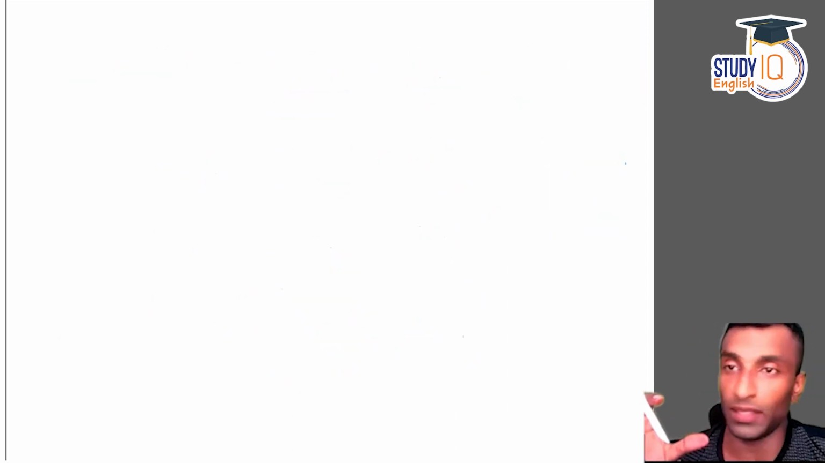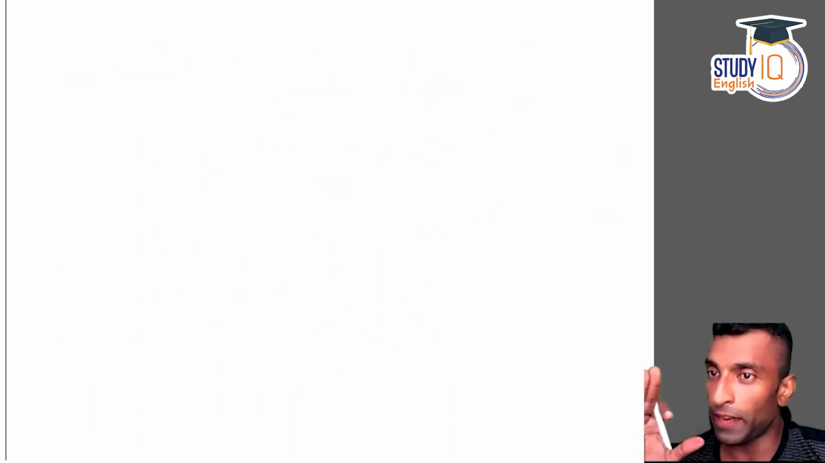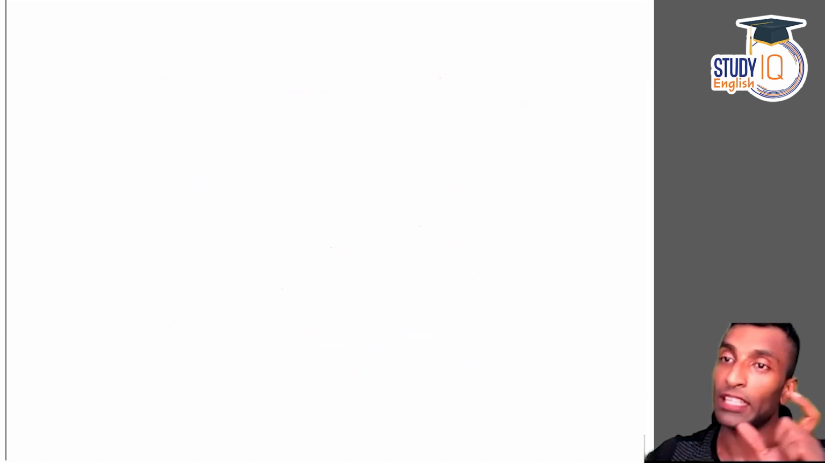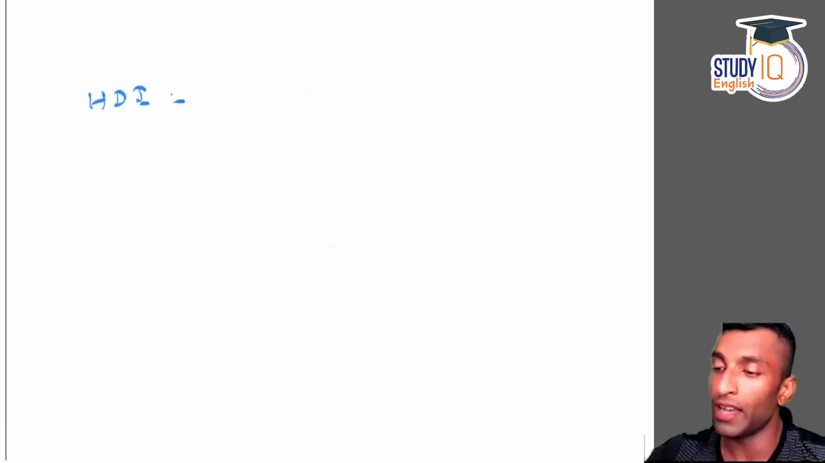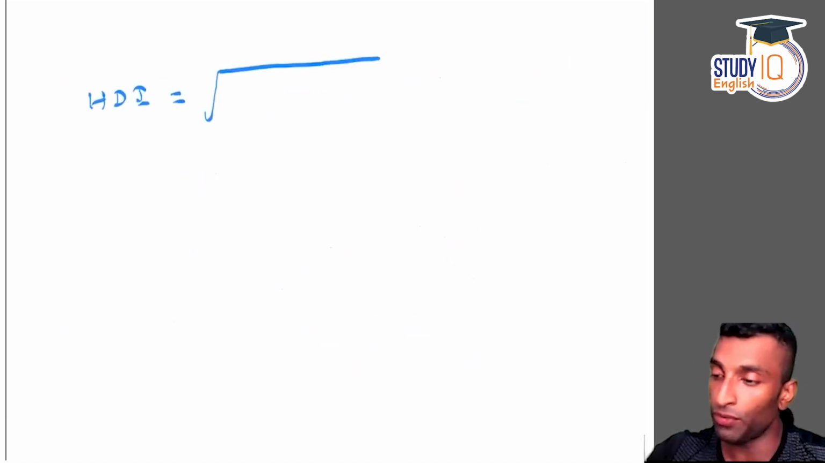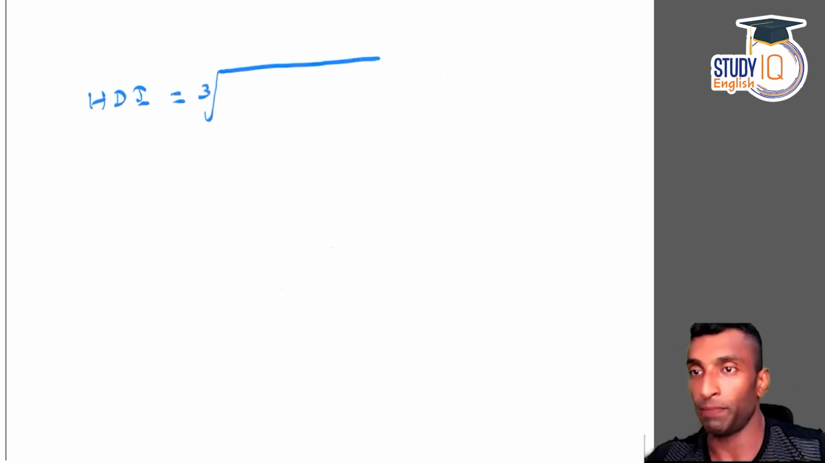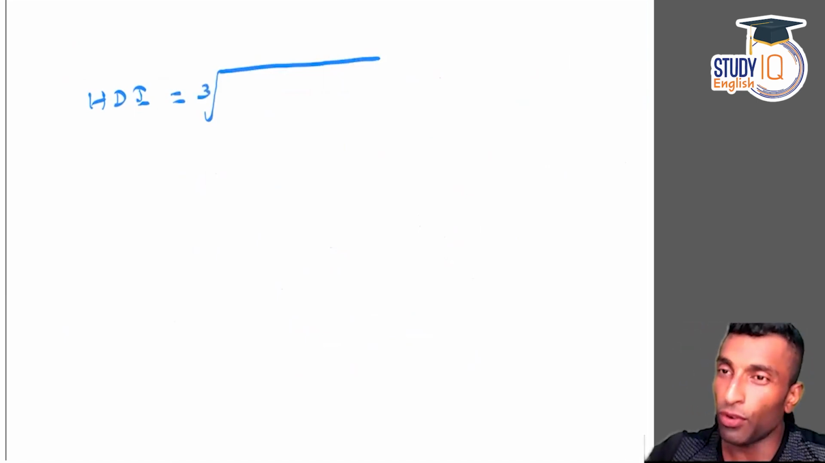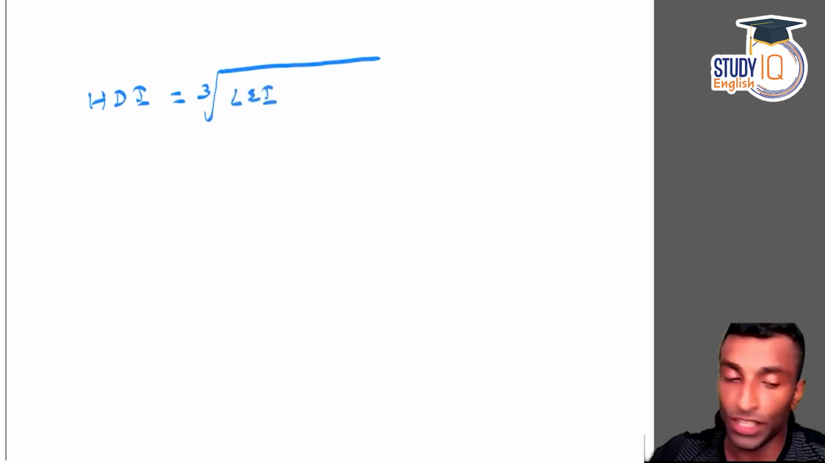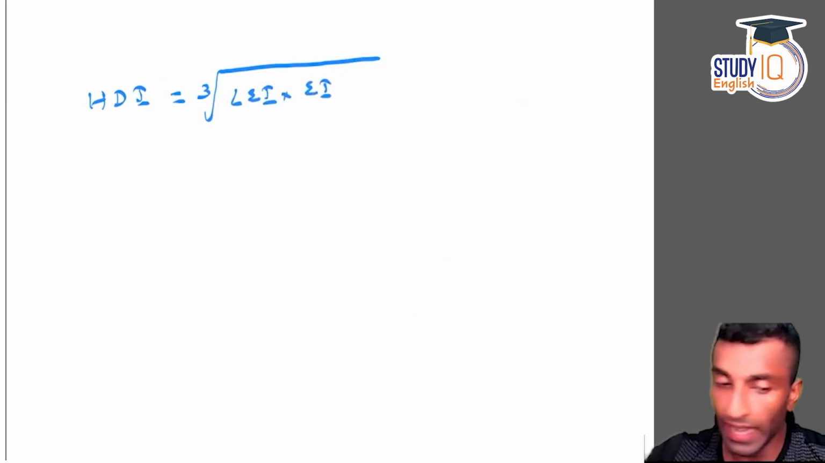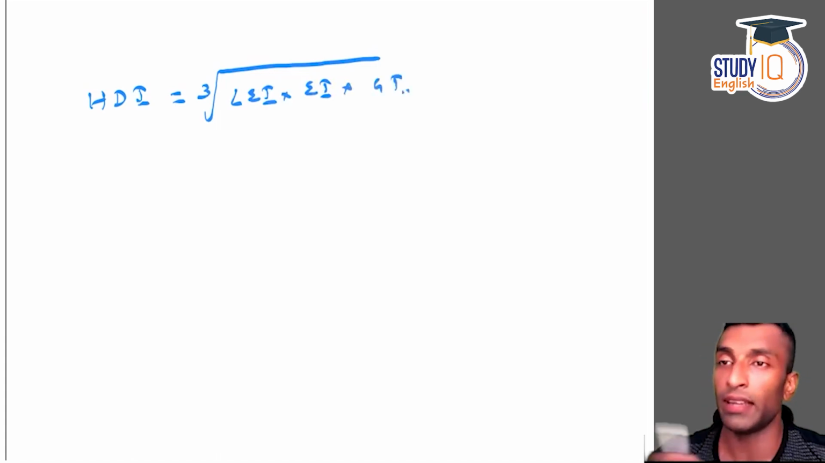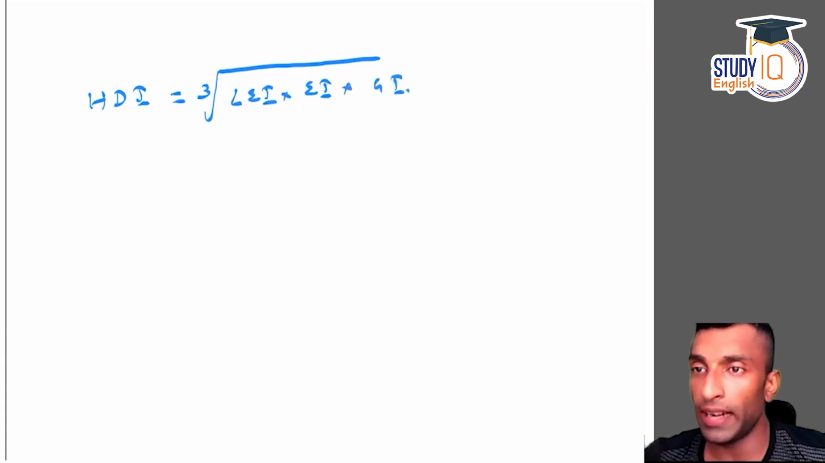Now, once we're done with this, we got all these dimension indices. Now we take the geometric mean of all these dimension indices, and that's going to be your HDI. So how are you going to calculate HDI? You will be taking the geometric mean, that means cube root. Okay. What are the indices? Life expectancy index, education index, and then we have GNI index. So we have 3 indices.